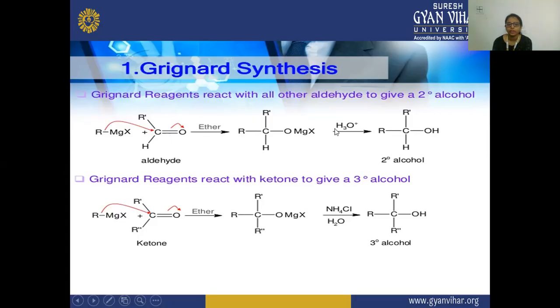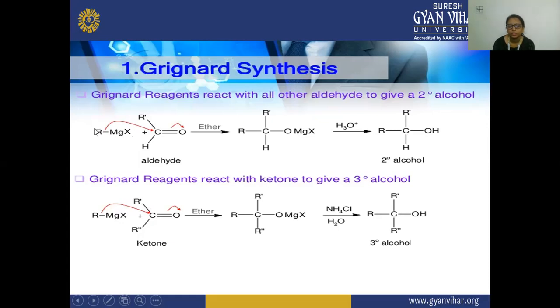After that, with this hydronium ion, you can see the hydronium ion. Plus, you can see here this carbon is getting the positive charge, so by the dissociation, R is getting the negative charge, and MgX is getting the positive charge.